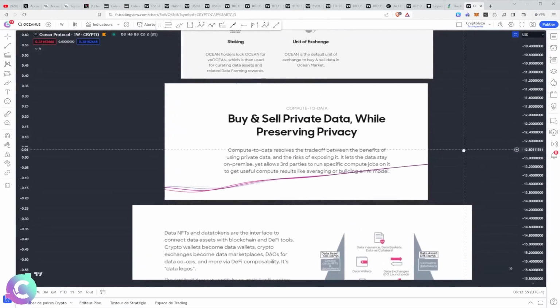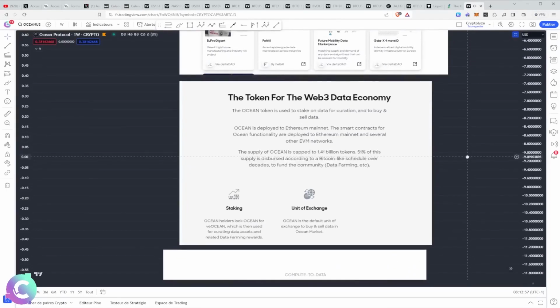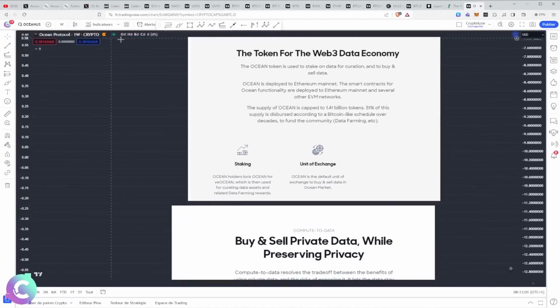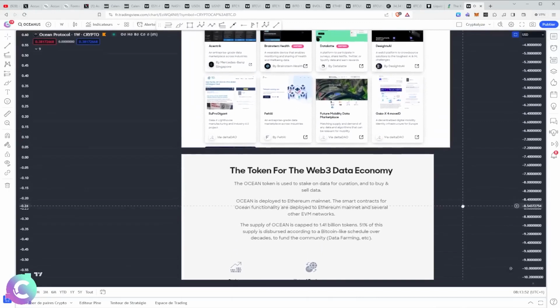So it's quite well done as a concept, and what they want is to have Ocean behind it, which will be at the heart of that, in which we will have staking, which will allow the Ocean holders to stake them and win veOcean, which will be the token used to access the data sets, or to earn rewards when we make data available. And alongside, it will also be used to sell or buy the datasets directly.